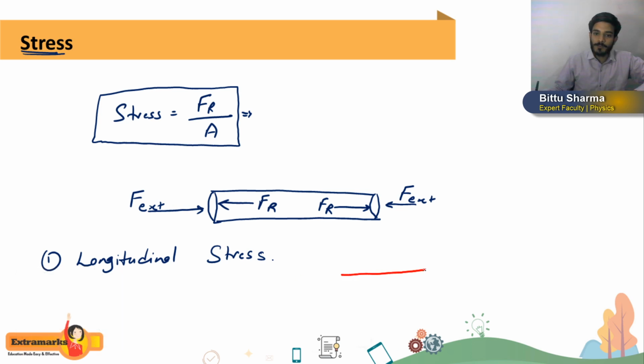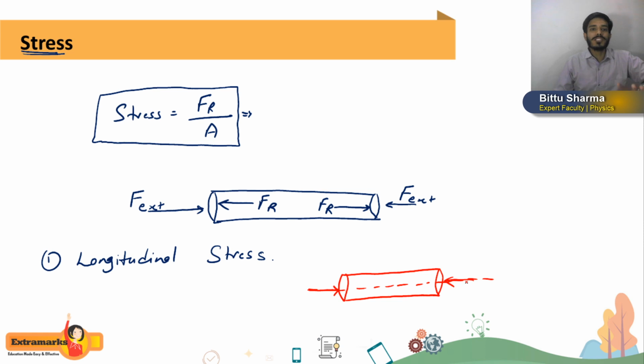Again I will tell you. Suppose I have a rod, and if I try to change the length of the rod, I am applying force along its length. If I apply force along its length, then the stress developed in the rod is called longitudinal stress. So longitudinal stress is of two types. The first one is tensile stress and another one is compressive stress. I'll write here tensile and compressive stress.